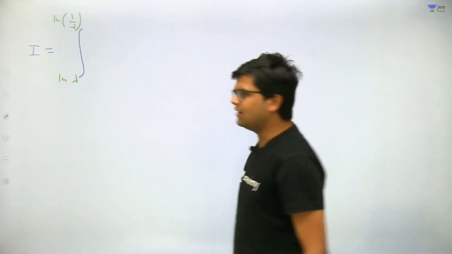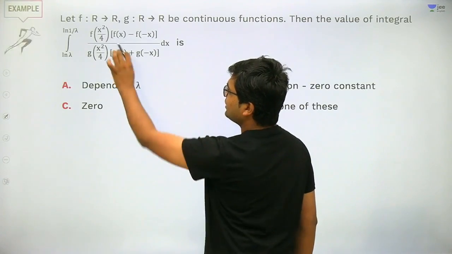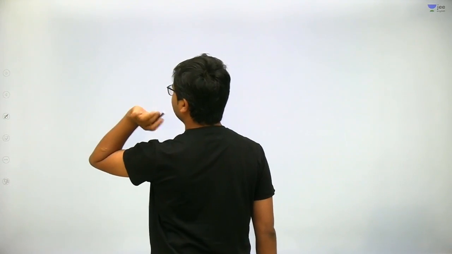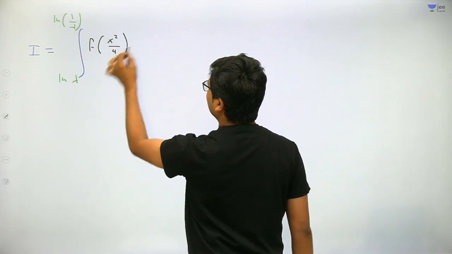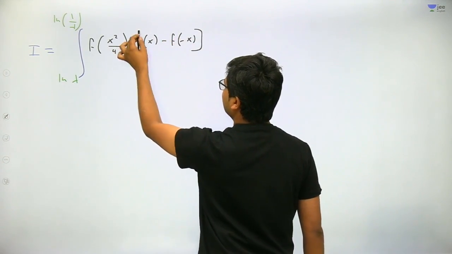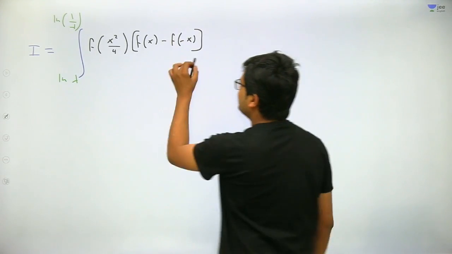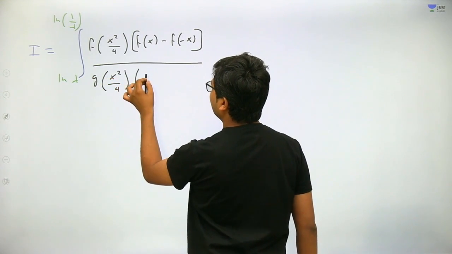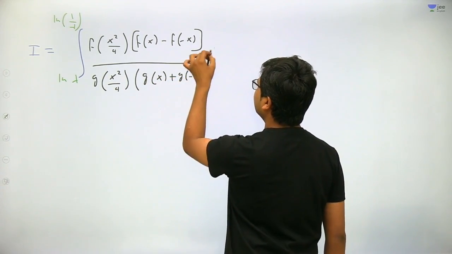That these are the limits. And what is the function that we need to integrate? The function is f of x square upon 4 into f of x minus f of minus x. This is the numerator that the question has given us, and the denominator is g of x square upon 4 into g of x plus g of minus x. This is the integral that we need to solve.